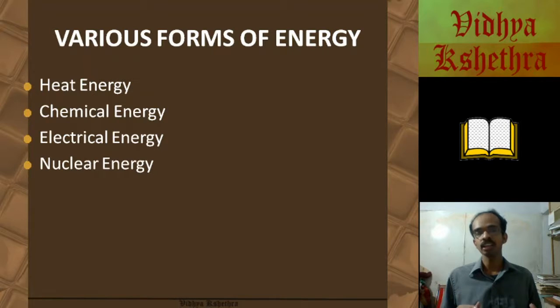Then there is nuclear energy. Nuclear energy is due to the energy mass equivalence as given by Einstein. He gave us the equation E is equal to mc square, where E is the energy dissipated, m is the mass, and c is the velocity of light in vacuum.